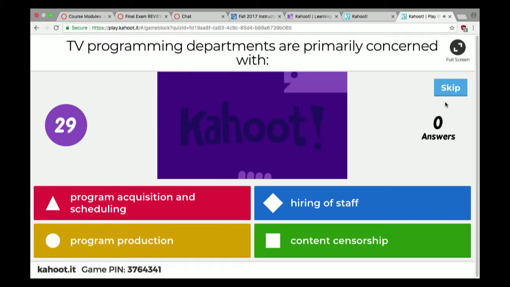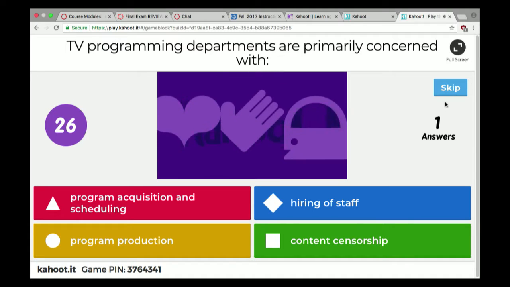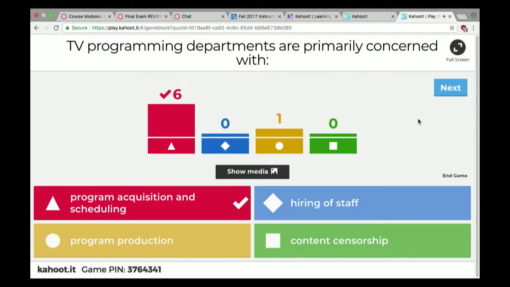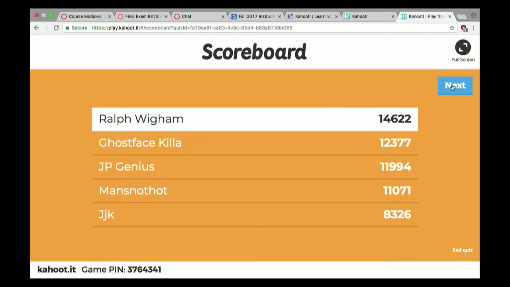So question 13. TV programming departments are primarily concerned with, so boom. Oh, we practically did. I underestimated you. Forgive me. Program acquisition and scheduling. That's what programming does. So they choose the programs, they buy them often, and they'll schedule them. So we talked about radio. Some of your choices would be what songs are you going to play on your station, and if we're talking about TV, it's kind of like, okay, what syndicated shows are you going to put on when you're not receiving network content? So programming would be concerned with that.